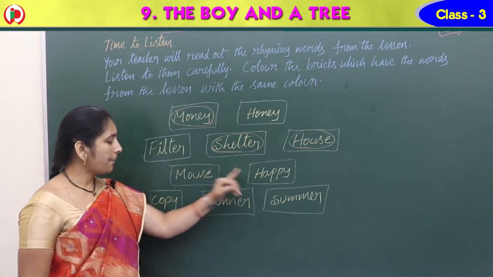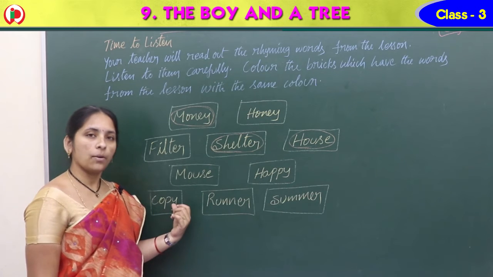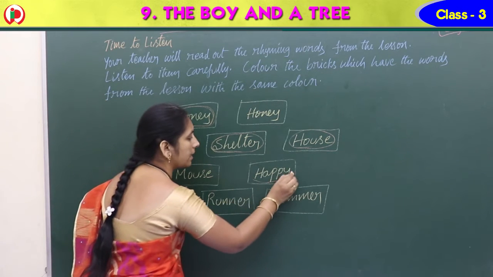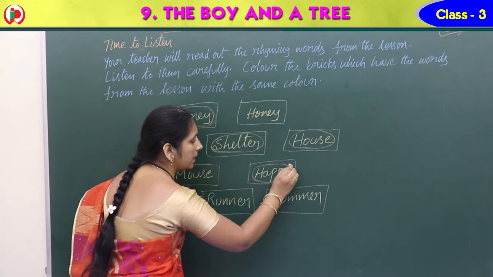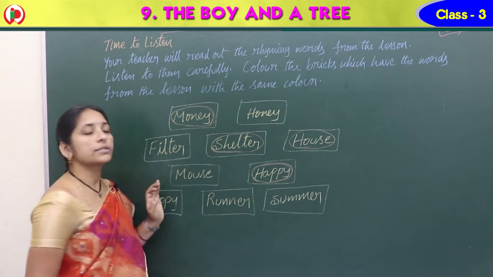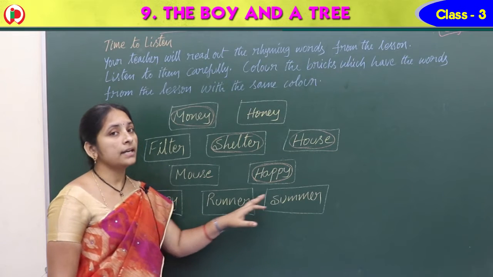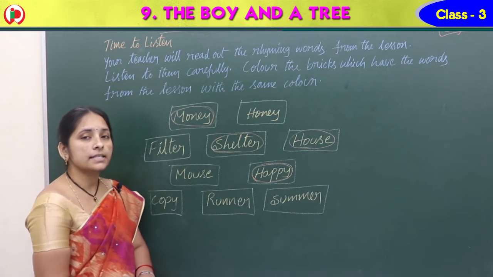Next one, happy, copy. What do we have in the lesson? Very good. Happy. Color it. Don't circle it, you color this box. Okay. Next one, runner, summer. What do we have in the lesson?